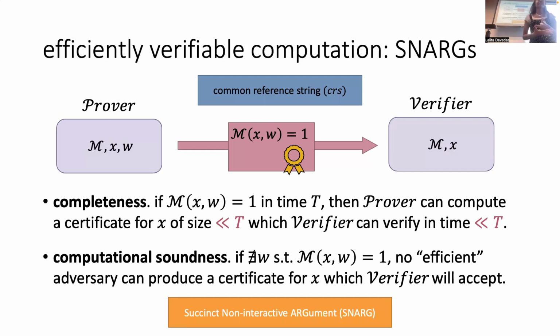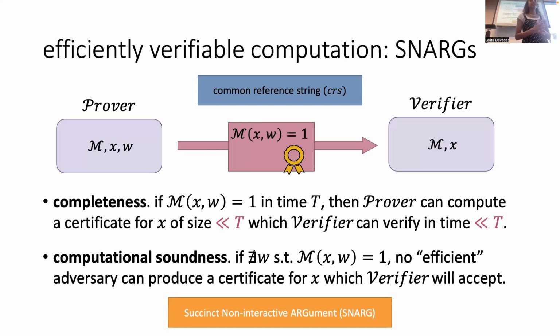It stands for succinct because the proof size has to be smaller than T, which is the length of performing the whole computation. N stands for non-interactive. Like I mentioned, it's just one message from the prover to the verifier, not a back and forth where the verifier is adding more random challenges. And lastly, arg is for argument.